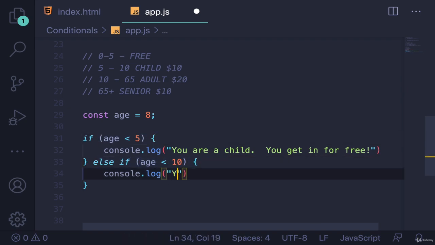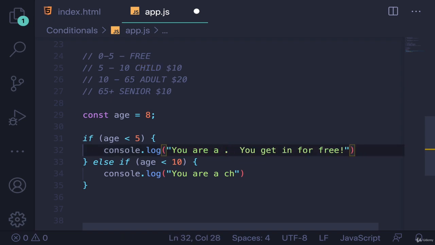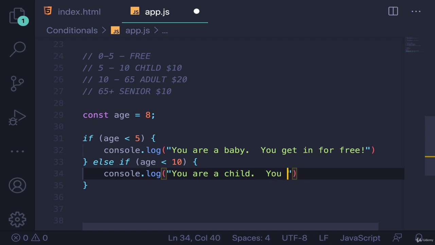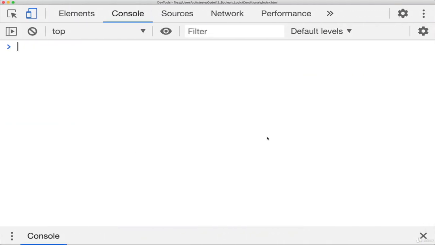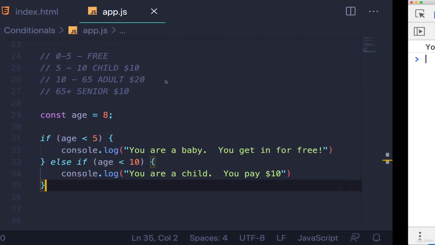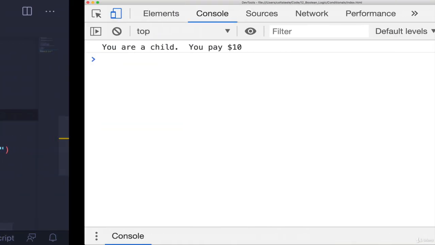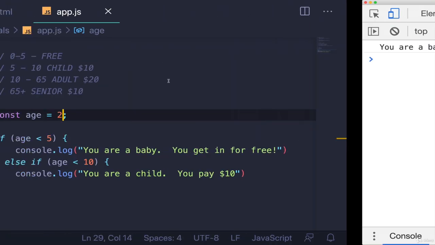So console.log, you are a child. Oh, I think I went with child, and then this is also child. Why don't I rename this? You are a baby. You get in for free. You are a child. You pay $10. Okay? And then let's check that out. I'll refresh. You are a child. You pay $10. Let's try it with 2 years old. You are a baby. You get in for free.